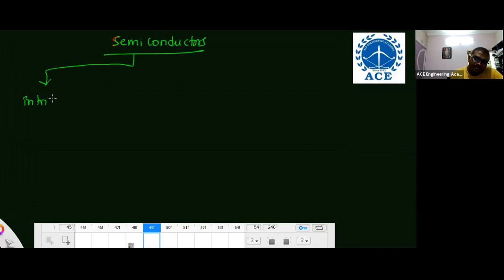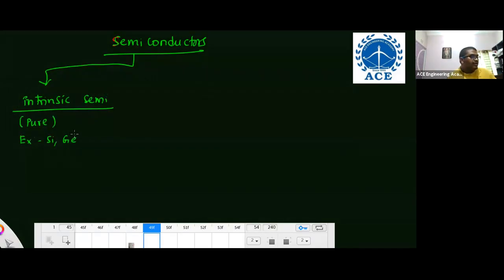Now, if you consider semiconductors, they'll ask you the basics. There are intrinsic semiconductors. Intrinsic semiconductor means the pure form of a semiconductor, for example silicon and germanium, which directly act as intrinsic semiconductors. For an intrinsic semiconductor, the number of electrons is equal to the number of holes. So conduction takes place due to both electrons and holes.